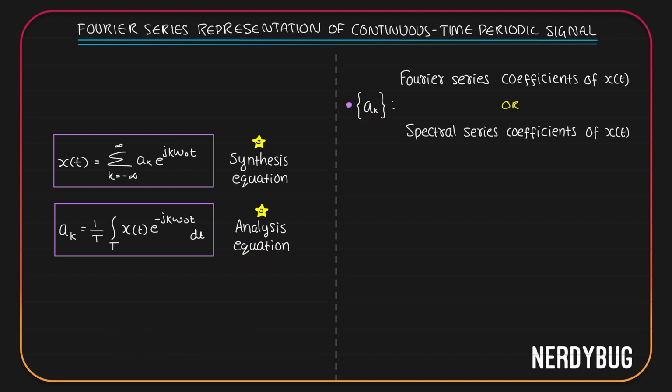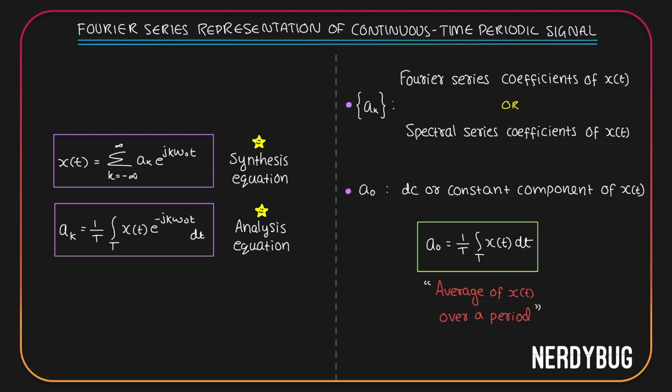Here the set of all a k are called Fourier series coefficients of the periodic signal x of t, or we can call them spectral series coefficients of x of t. The component corresponding to k equal to 0, that is a0, is considered the DC or the constant component of x of t. We can modify this equation to get an expression for a0. a0 will be equal to 1 by T integral over one time period of x of t multiplied by e raised to 0, which is 1. So x of t dt.